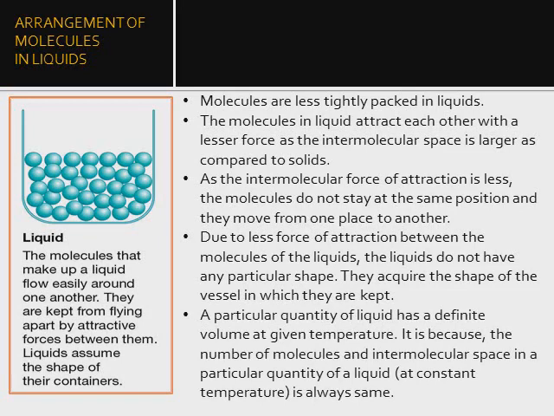A particular quantity of liquid has a definite volume at a given temperature. Why? Because the number of molecules and the intermolecular space in a particular quantity of liquid at a constant temperature is always the same.